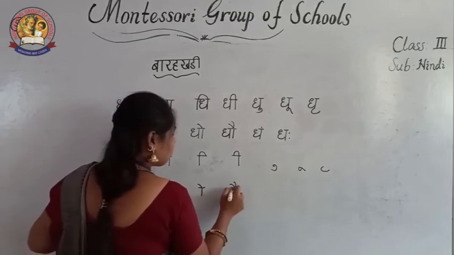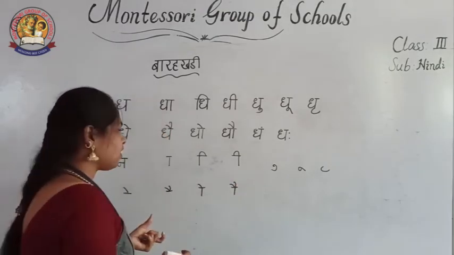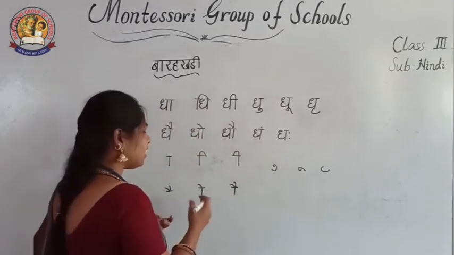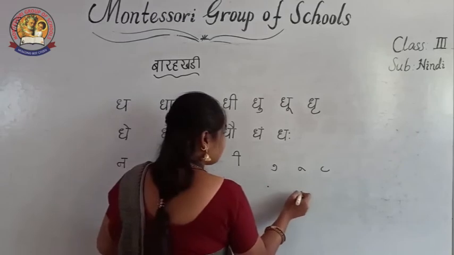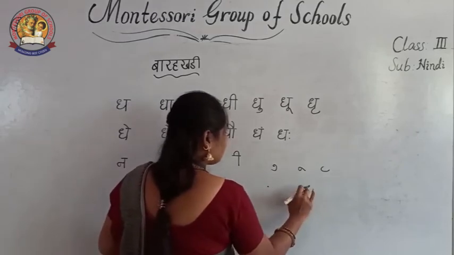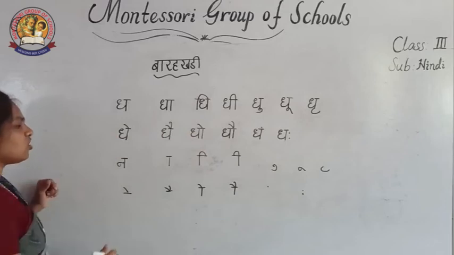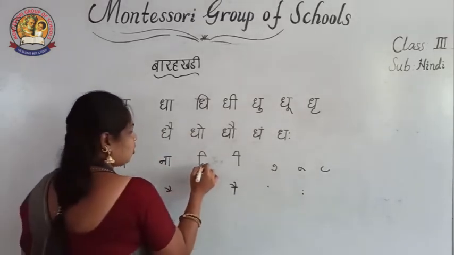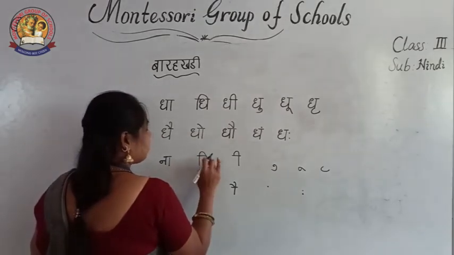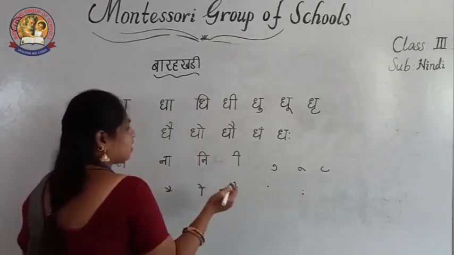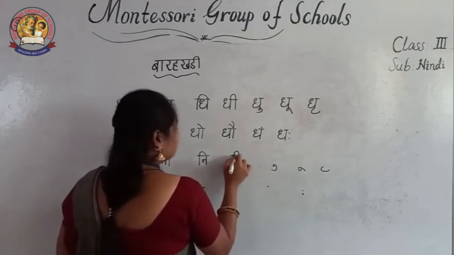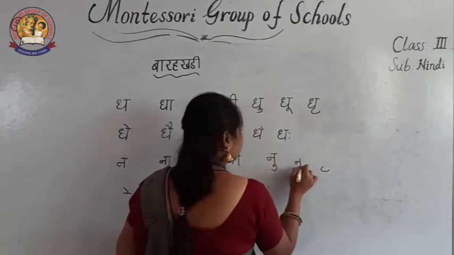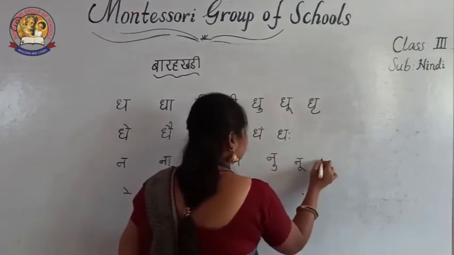You can write this type. By writing this type, you can know an easy way. You can write all the barakhadis this type. Okay. Just we are adding the na letter here. This one coming before, then next this one afterwards, this one down, this one also there.